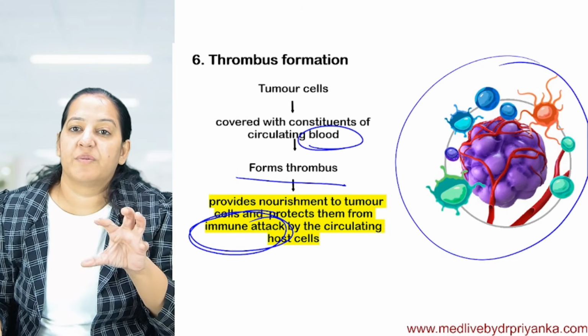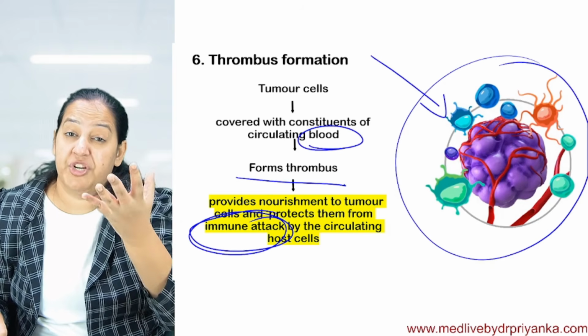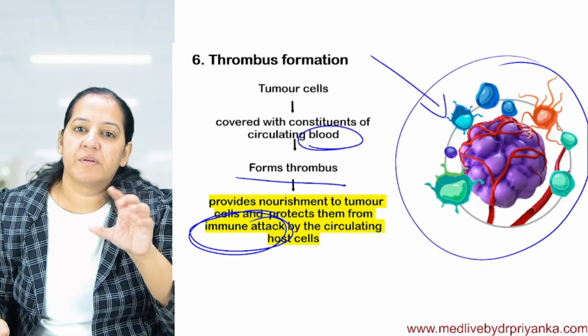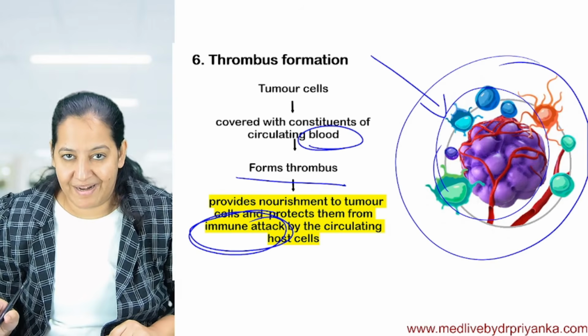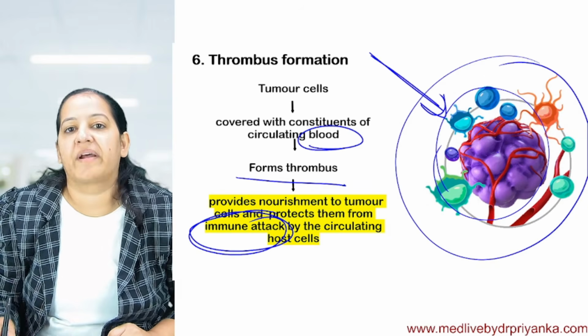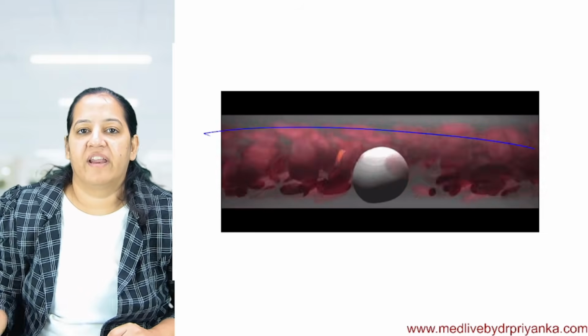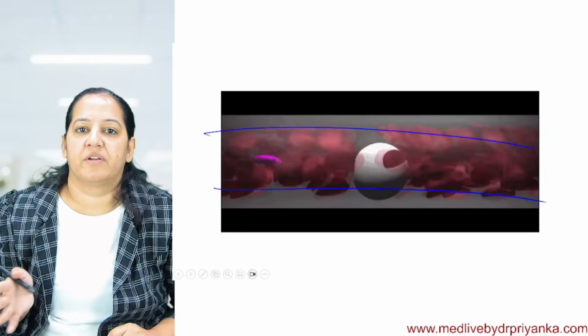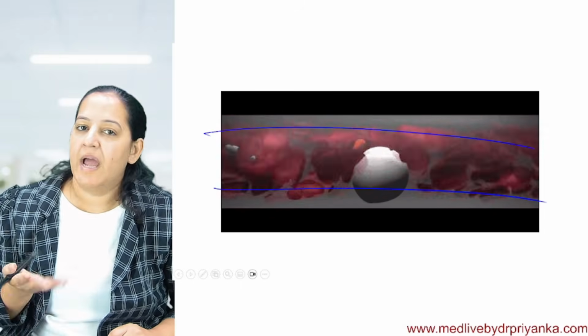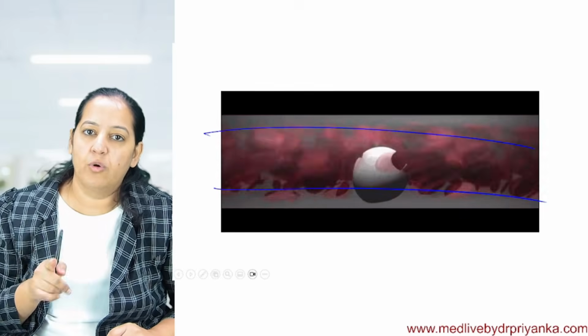See the cluster of tumor cells, how smart they are. Appreciate their smartness. They are surrounded by human blood cells so that WBC does not recognize them. This is thrombus formation. This is how they travel in the blood from one place to another. The thrombus is running and the immune cell cannot kill it. This is how they flow.